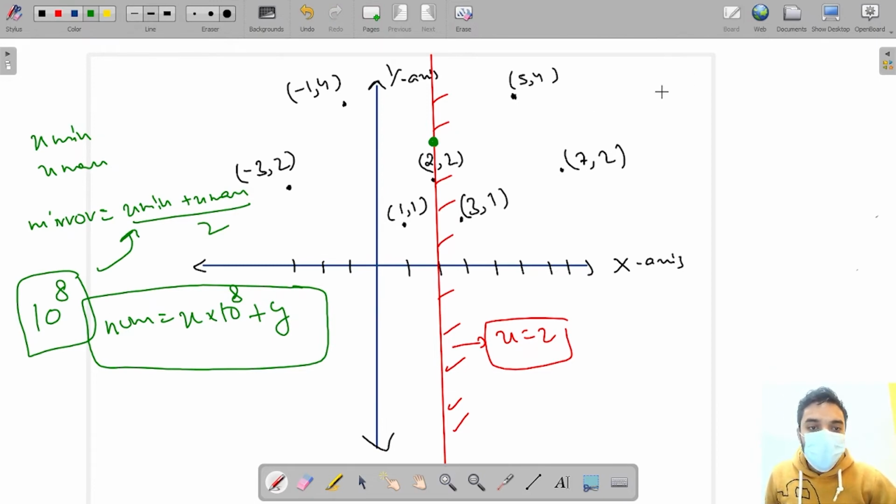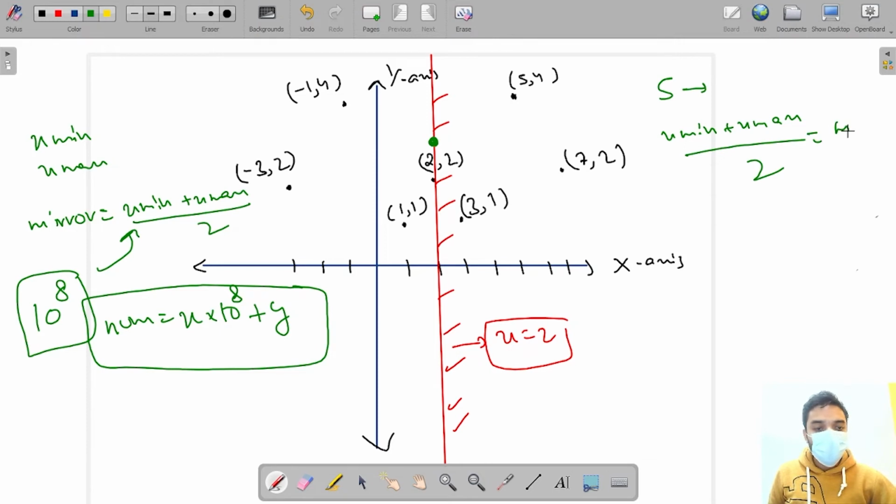Let's say I have a coordinate. How am I going to find its mirror image? That means the x coordinate of its image. You can see that my x minimum plus x maximum upon 2 was the mirror's coordinate.